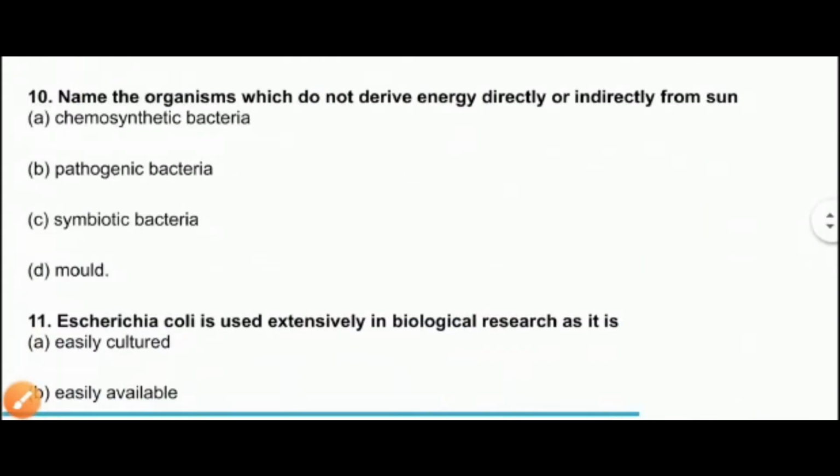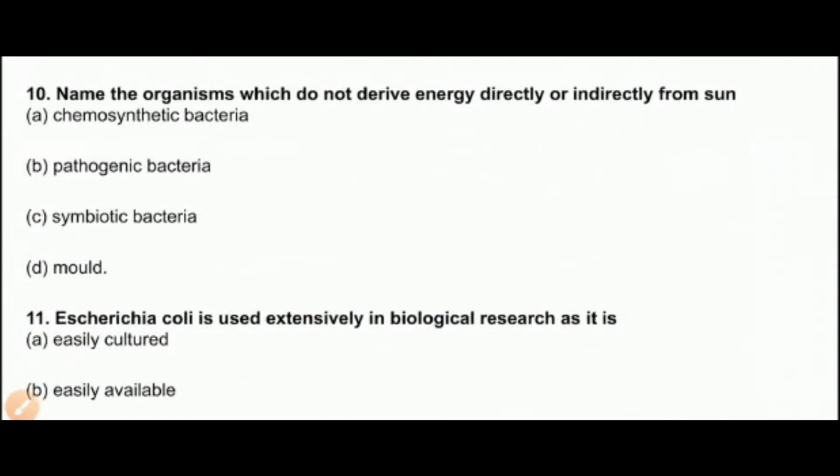So the next question is, name the organisms which do not derive energy directly or indirectly from the sun. Those organisms which derive energy directly from the sunlight will be known as photosynthetic bacteria. So chemosynthetic bacteria will not be using sunlight in any form, and that's why the answer of this question is chemosynthetic bacteria. Pathogenic bacteria can also derive indirectly, symbiotic bacteria can also derive indirectly, mold can also derive indirectly, but chemosynthetic bacteria do not derive this energy directly or indirectly from the sun. So the option remains option A.